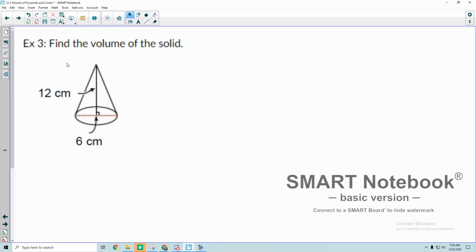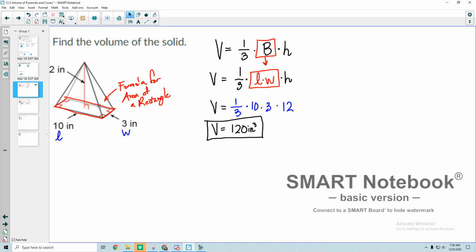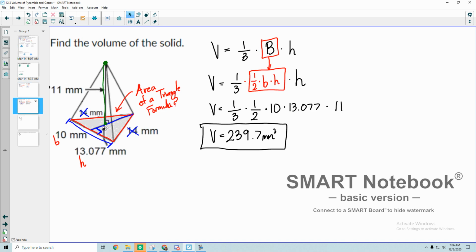All right, so that was a look at when we had rectangles or squares. We would use the same formula if it was a rectangle or a square for a pyramid, or if we had a triangle for the base, okay?